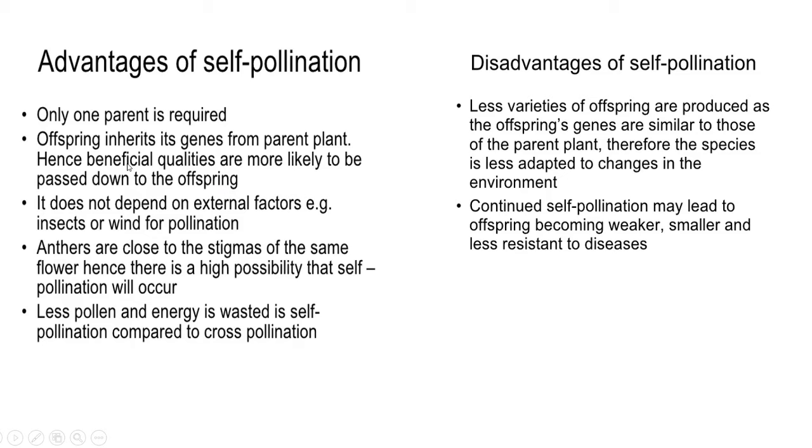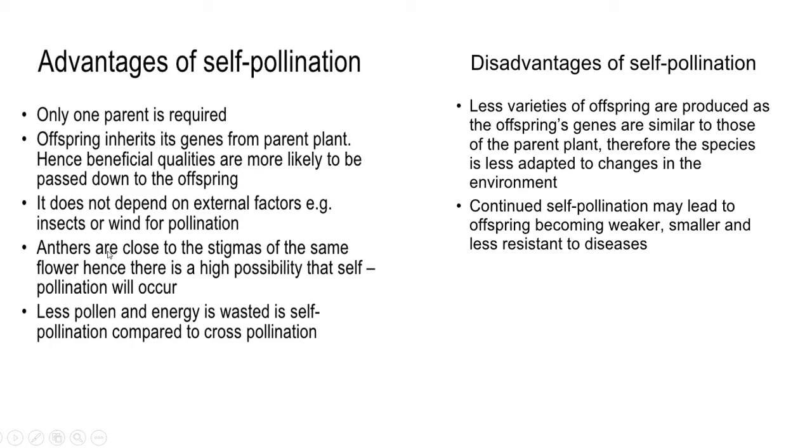It means whatever characters that plant has, the baby plants will have exactly the same characters as their parents. Third point, it does not depend on external factors, for example insects or wind, for pollination.